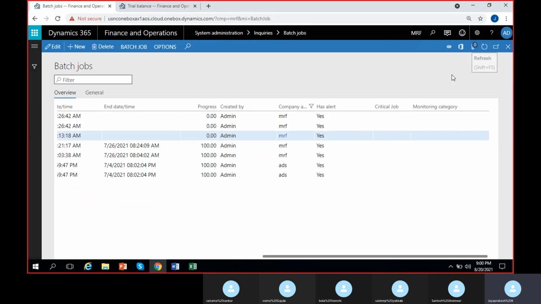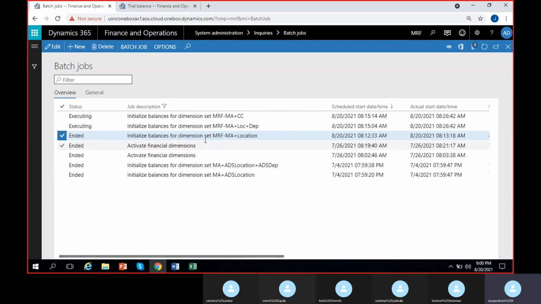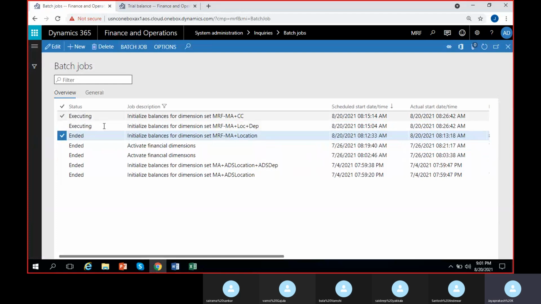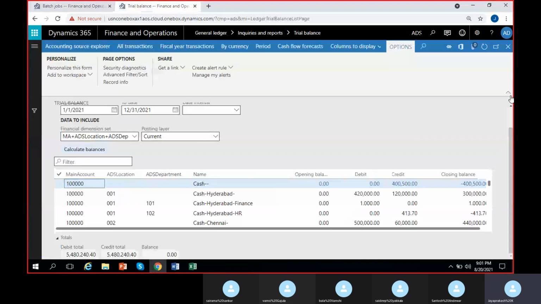So let me see if this is done. Okay, this is done. You can see this one has ended now. This batch job, MRF plus, I mean my main account plus location. Here you can see 100% done. So this will start executing now. Okay, it is executing. Now we can run it for MRF location directly.